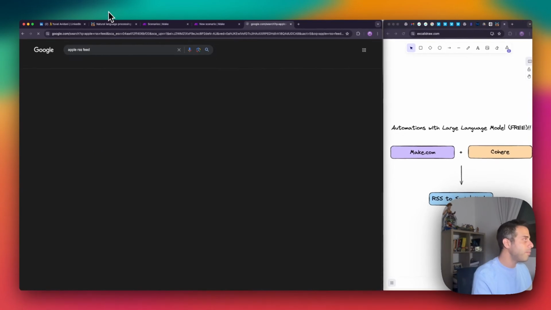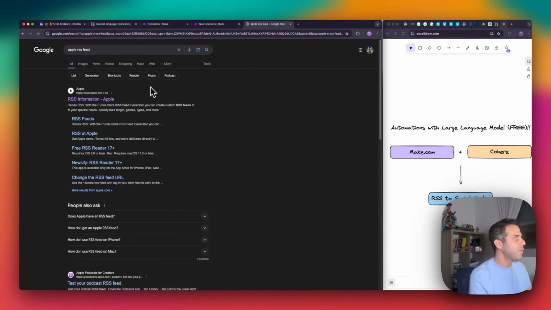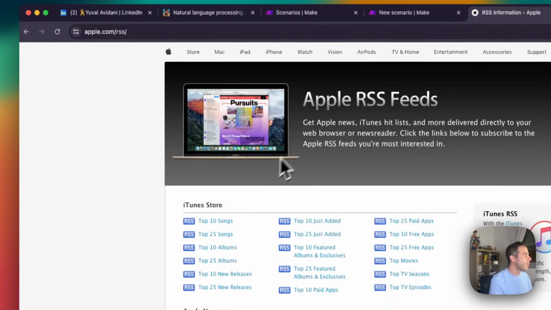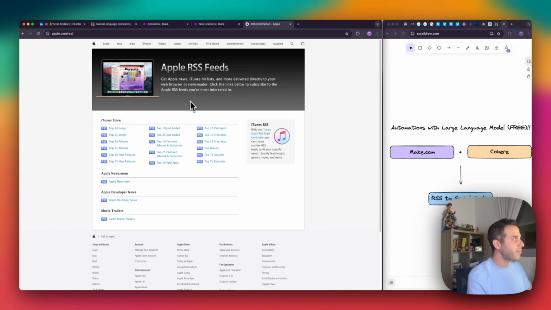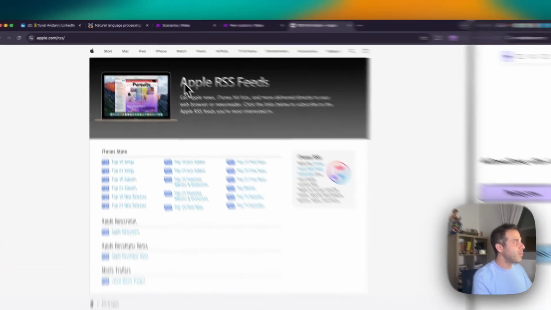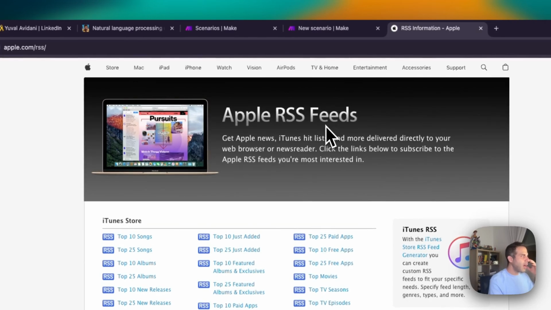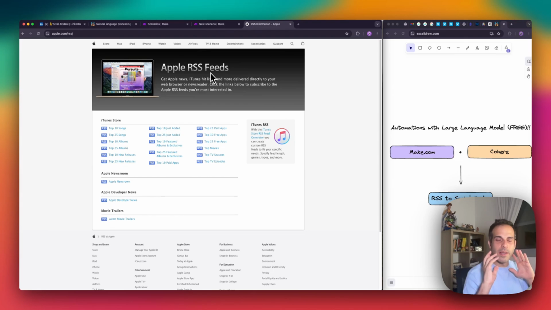I can say Apple RSS feed, and all of a sudden we can see that we have the Apple website, the official Apple website, and inside we have the RSS information. So just by clicking on RSS information, we can see we are being directed to the Apple website, which holds RSS feeds. And by RSS feeds, we need to understand that it just stands for getting information from some website. Okay, it could be a news website, it could be a sports website, a technology website, it doesn't matter. Most of the websites today do have an RSS feed in it.